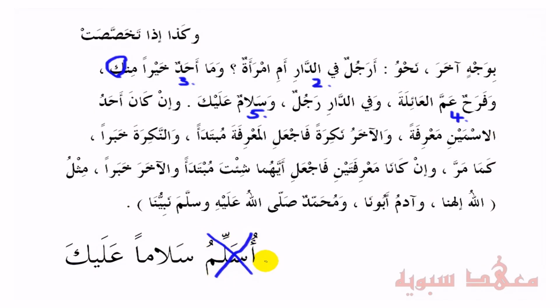I'm not going to speak about this in detail now. This will be spoken about, as we said, when we get to the maf'ul mutlaq. So here we have salaman alayka, and this will be indicating that there is a verb that's omitted. Salaman alayka. Now this is a verbal sentence. So to emphasize this even more and to indicate constant salam, eternal salam, you would make it marfu'. You would change the maf'ul mutlaq to the marfu' state, salamun, and make it a mubtada, salamun. So that's what's happening here, salamun alayka.